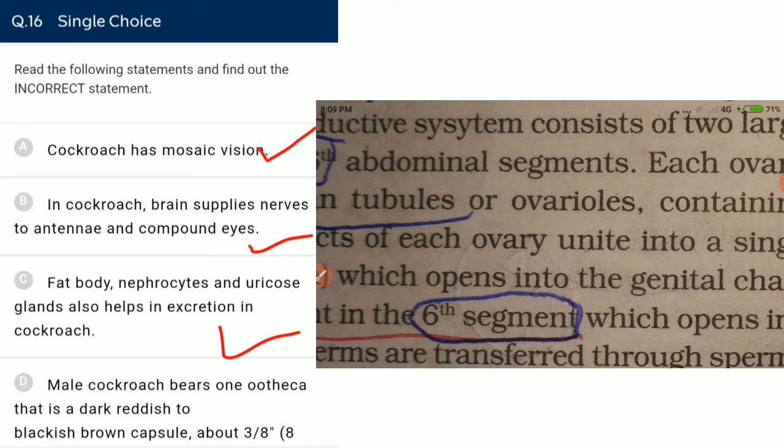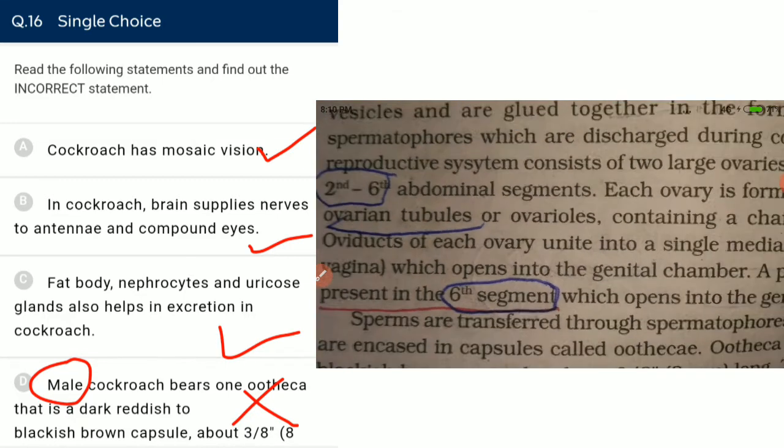Spermatheca is present in females and ootheca is also present in females in the case of cockroach. Both the spermatheca as well as the ootheca are present in the female body itself. So it is a wrong statement, and that is our answer, because the question is asking us about the incorrect statement.